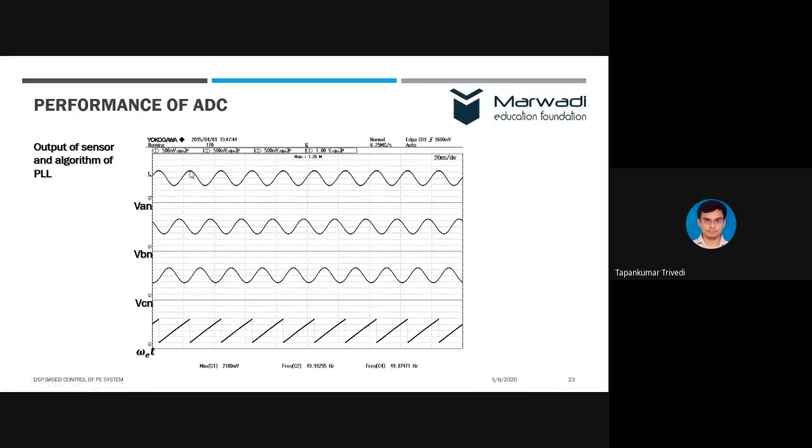So this is how we can use the DSP controller for different applications. Now there is another feature which I would like to share in a very short time. Of course, there will be a small glitch.